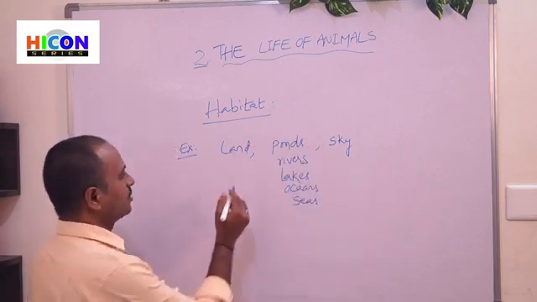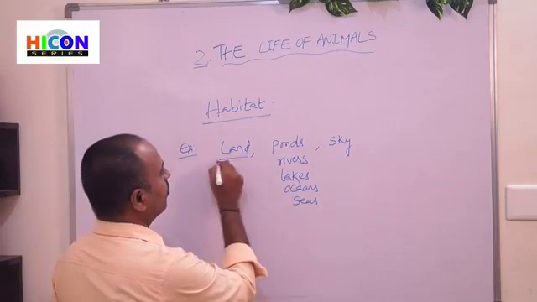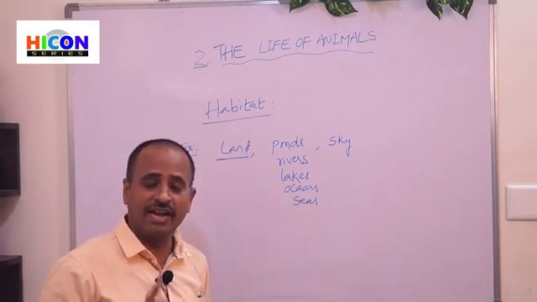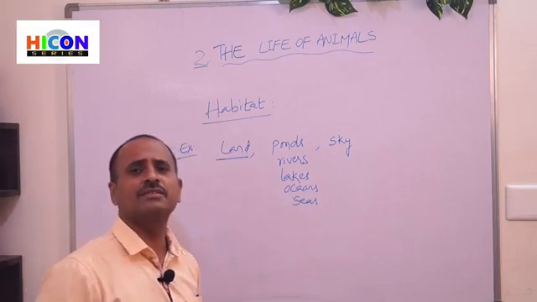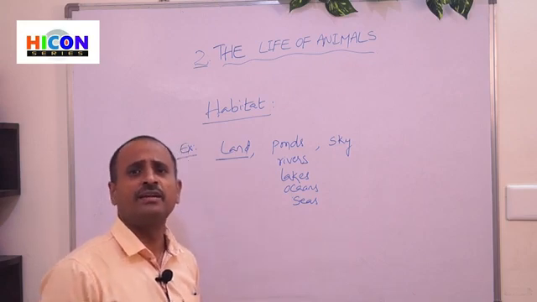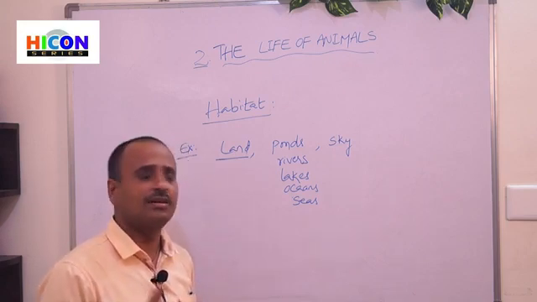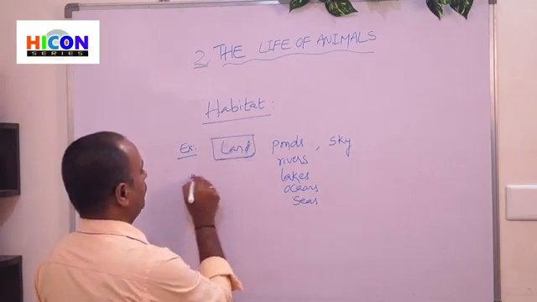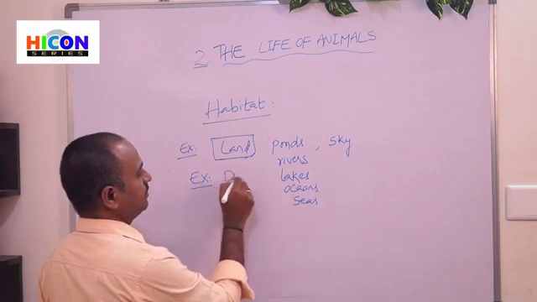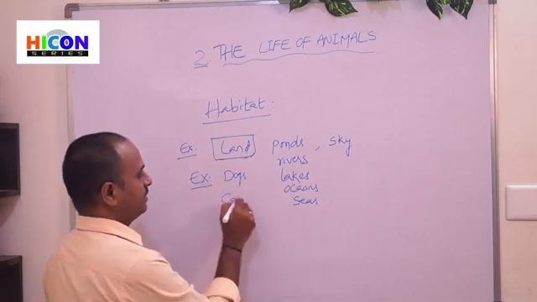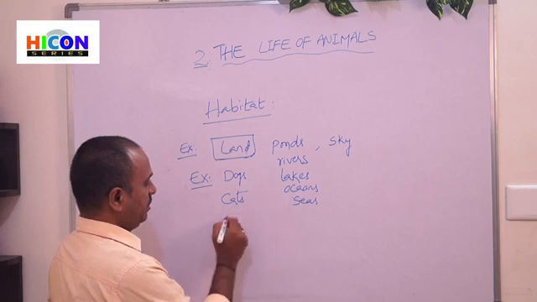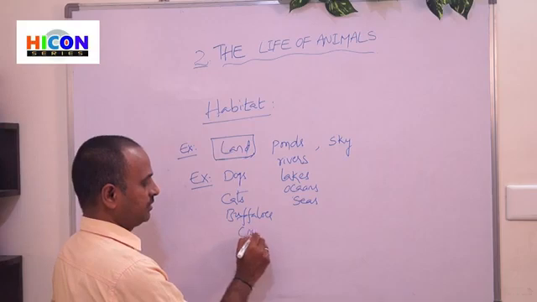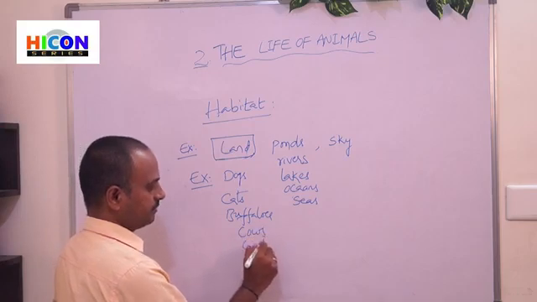First of all, what are the animals that live on the land? We will observe different types of animals on the land in our surroundings, especially in our villages and on the roadside. For example, dogs, cats, buffaloes, cows, goats, sheep.